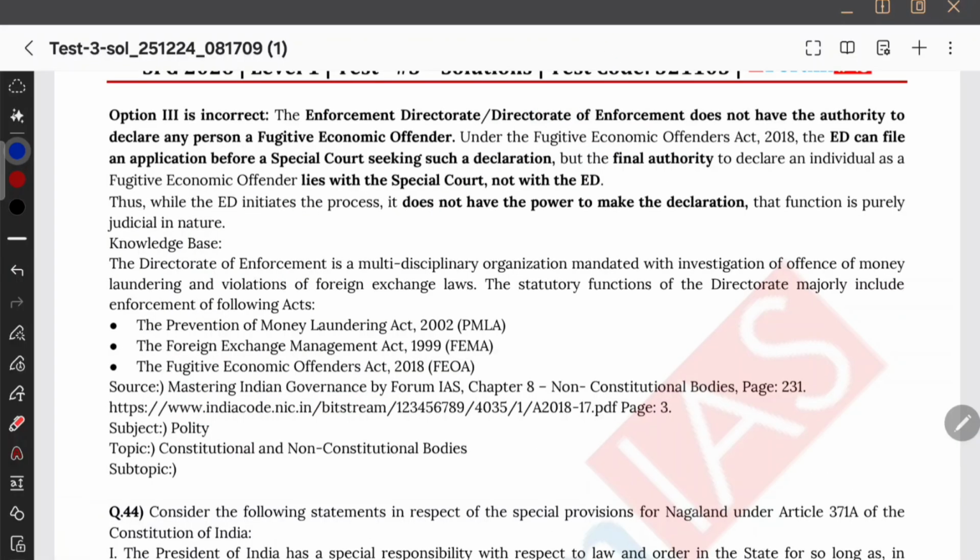See, ED can file an application before a special court. If there is any special court under that act, then ED will file an application before the special court seeking such a declaration, but the final authority to decide whether the individual is a fugitive economic offender or not is basically of a quasi-judicial character. So ED does not have that quasi-judicial power. That power is with the special court only. So ED does not have the power to make such a declaration. That is purely judicial in nature.